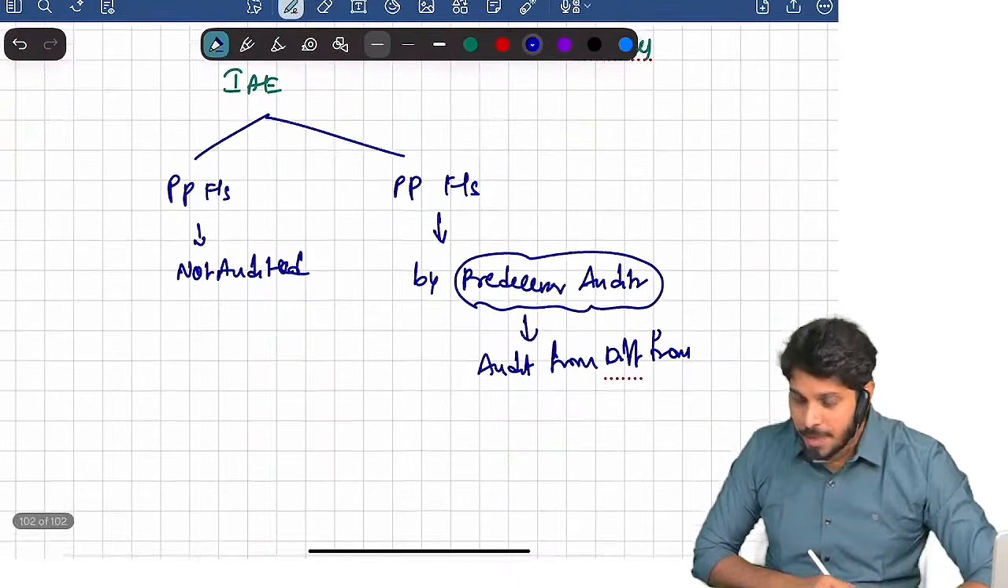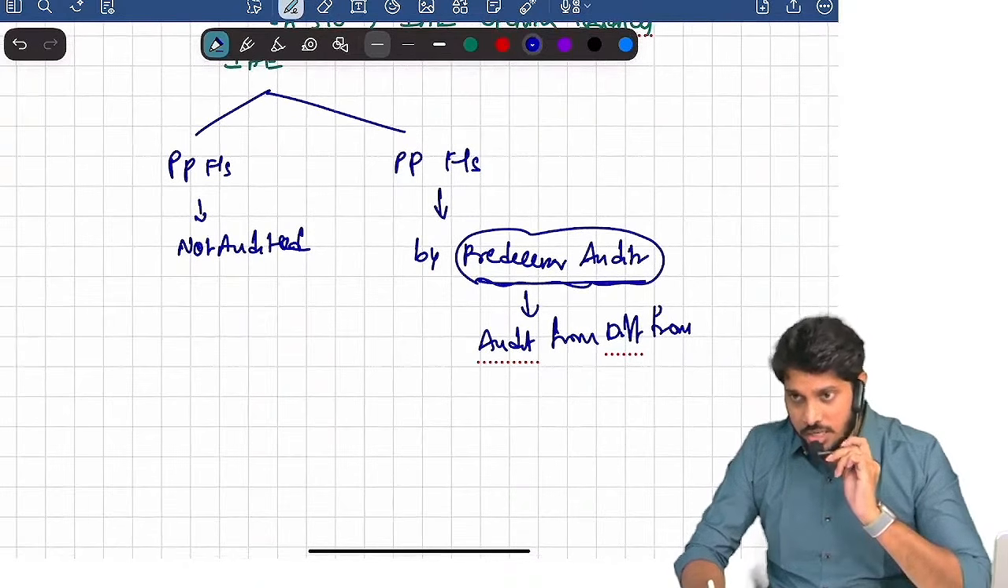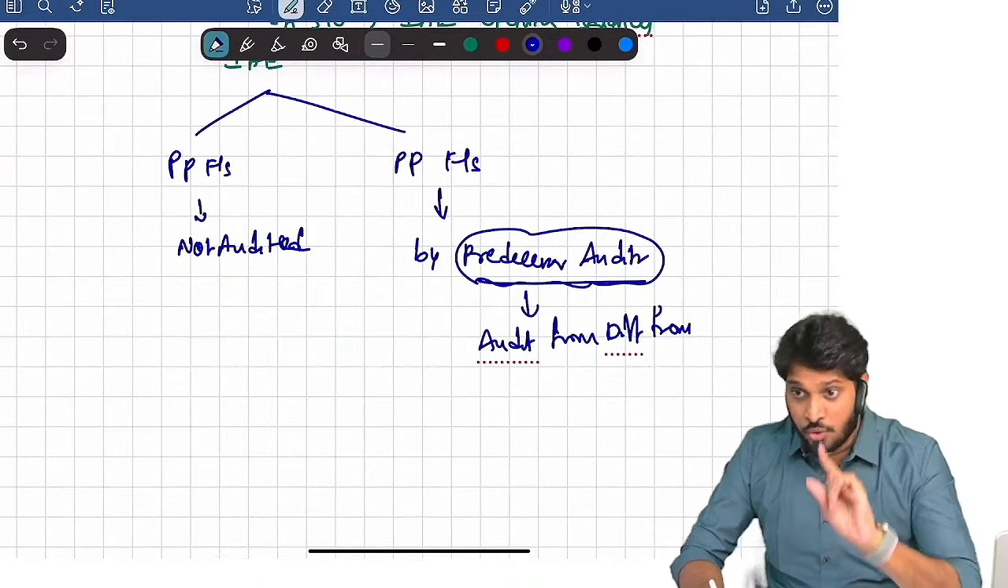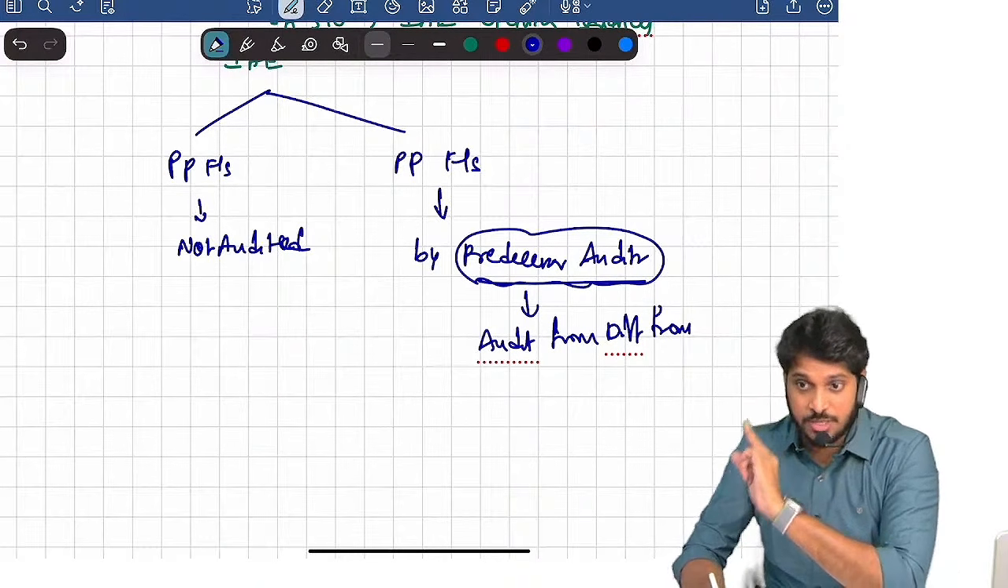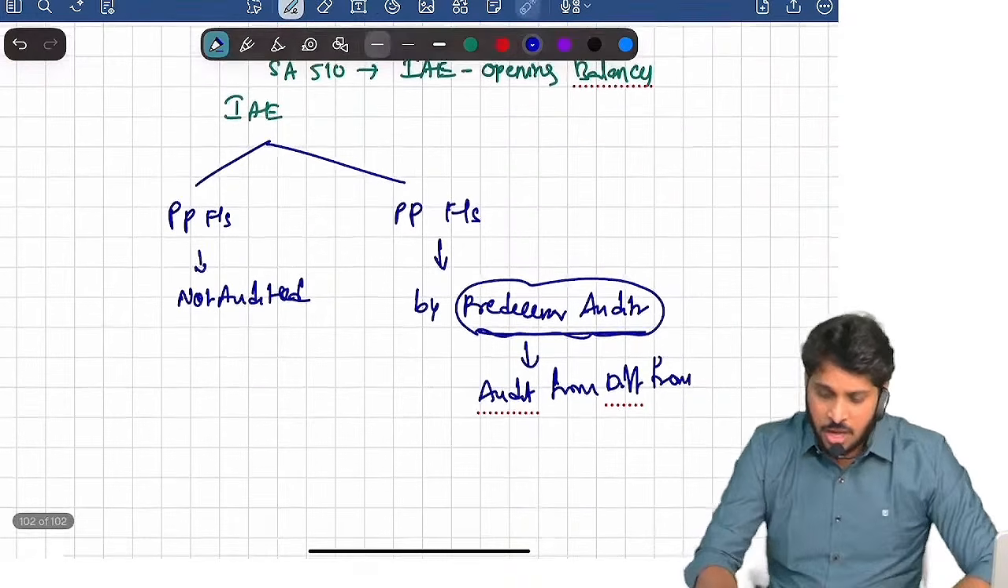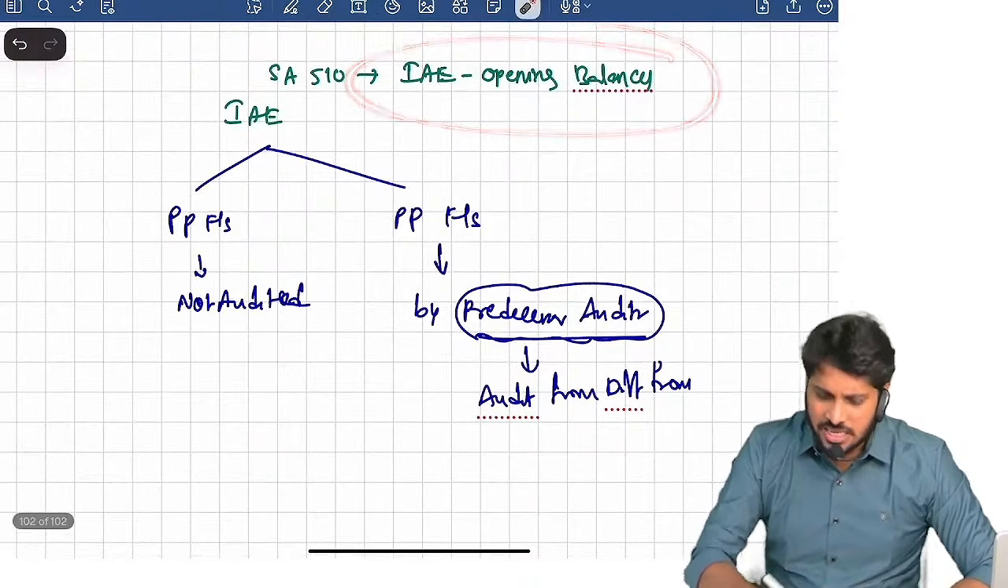Are you clear? Predecessor auditor means what? An auditor from a different audit firm who conducted the audit of financial statements of the prior period. Now, opening balances. Why does the auditor have to worry a lot?